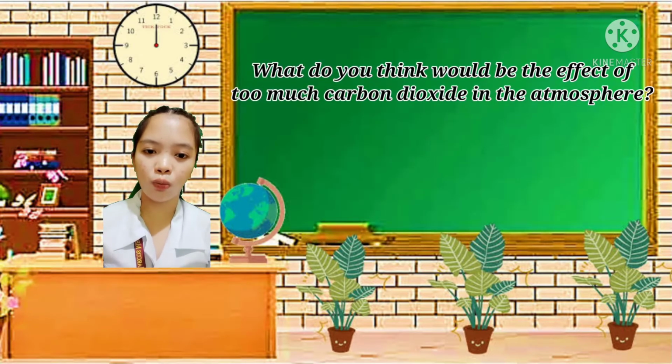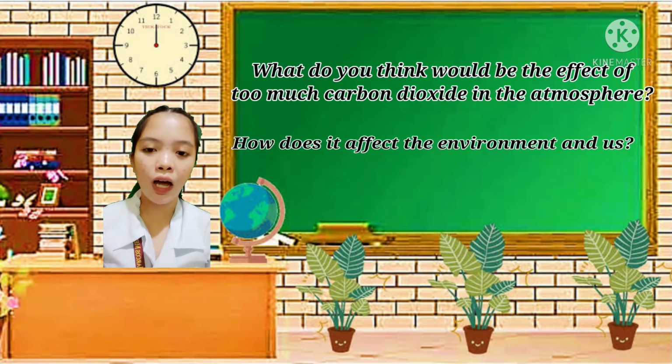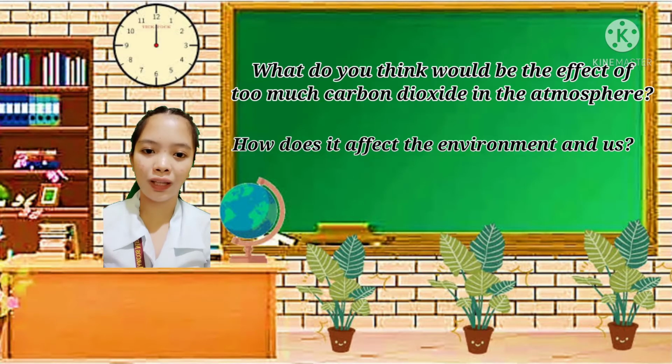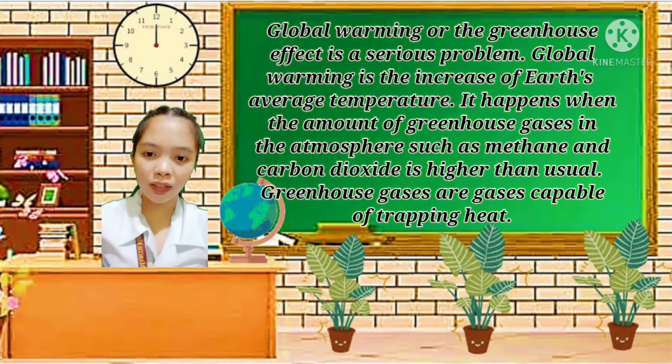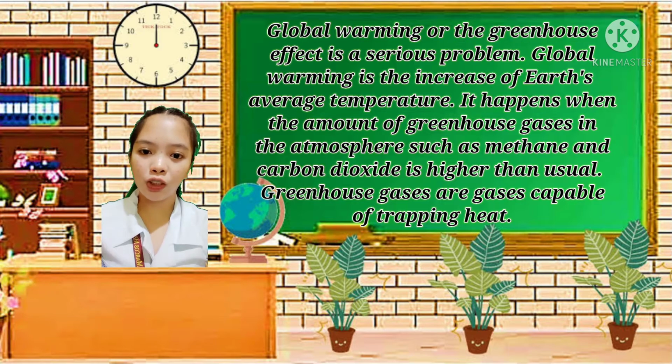So what do you think would be the effect of too much carbon dioxide in the atmosphere? How does it affect the environment and us? Global warming, or the greenhouse effect, is a serious problem. Global warming is the increase of Earth's average temperature. It happens when the amount of greenhouse gases in the atmosphere, such as methane and carbon dioxide, is higher than usual. Greenhouse gases are gases capable of trapping heat.